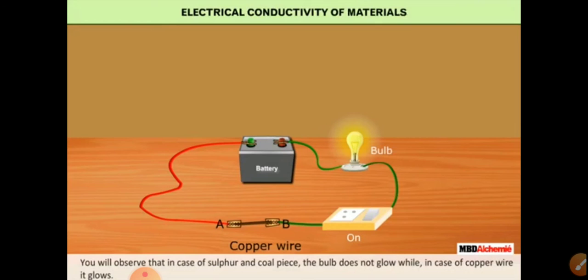Ductility. Metals can be drawn into wires. Non-metals cannot be drawn into wires. So metals are ductile, non-metals are non-ductile. Malleability. Metals are malleable, non-metals are non-malleable. Heat conduction and electrical conduction. Metals have conductivity, non-metals do not. Metals have high density, non-metals have low density. Metals have high melting and boiling points, non-metals do not. And sonority. Metals are sonorous, non-metals cannot produce sound, so they do not have the sonorous property. Now these are the physical properties of both metals and non-metals. Next we'll study the chemical properties of metals and non-metals.